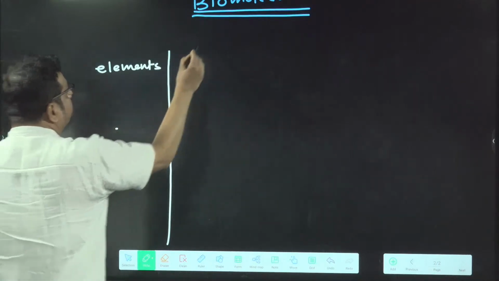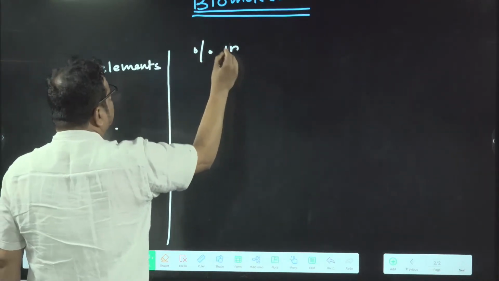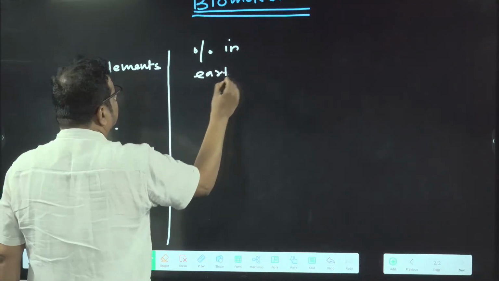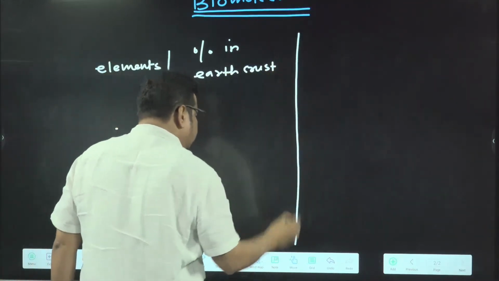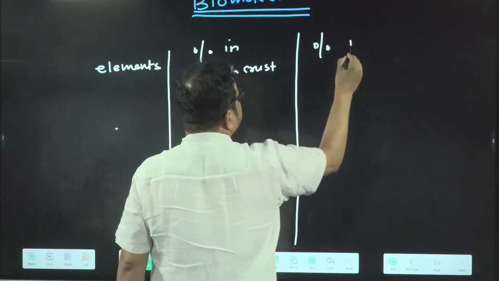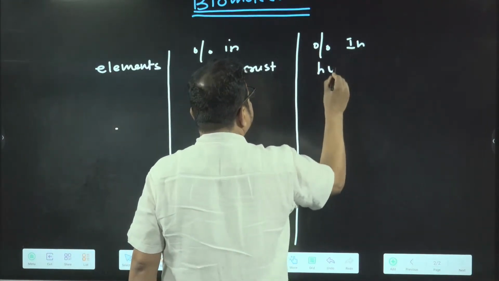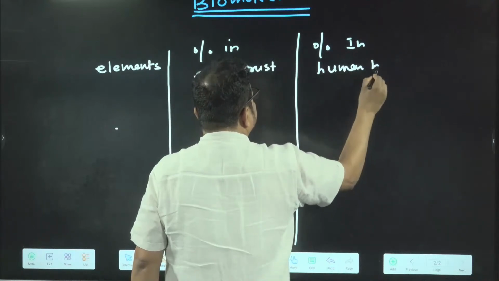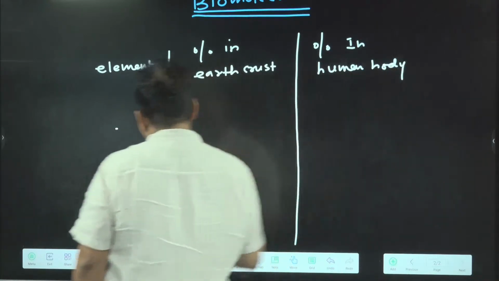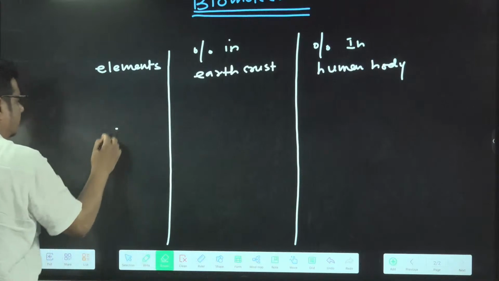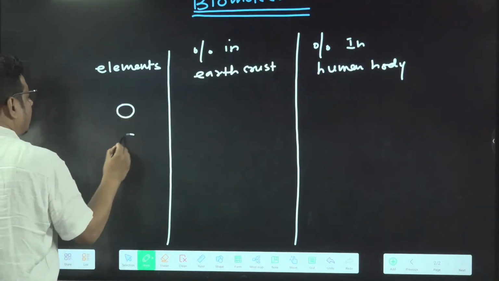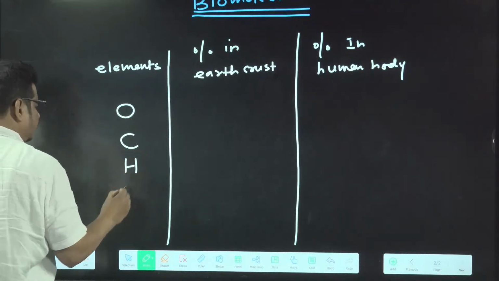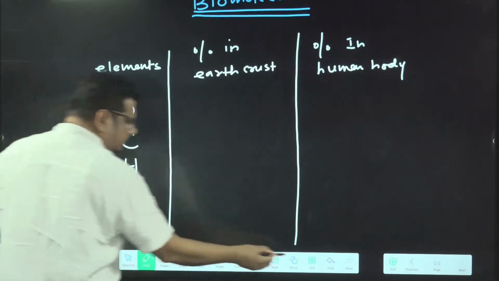Here I am writing percentage in earth crust. Then I am writing percentage in human body. And I am writing the names of the elements, like oxygen, carbon, hydrogen, nitrogen.